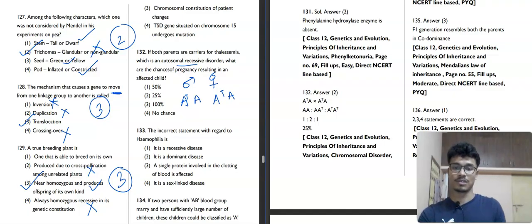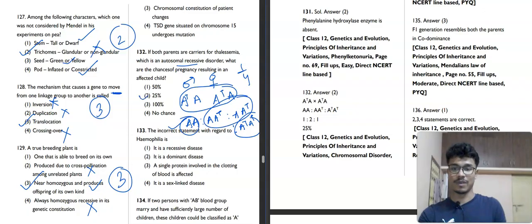If we make a cross, it will be AA, then Aa, and also this one. If we make a cross between these two, what is the chance of an affected child? Only this one is affected. These two are carriers and this one is normal. So what is the chance? 1 by 4, that means 25%. The second option is our correct answer.